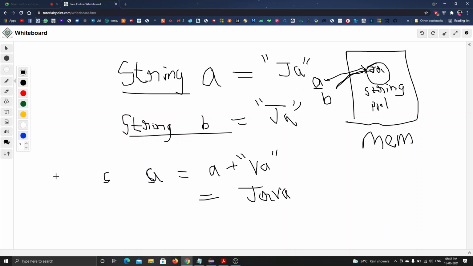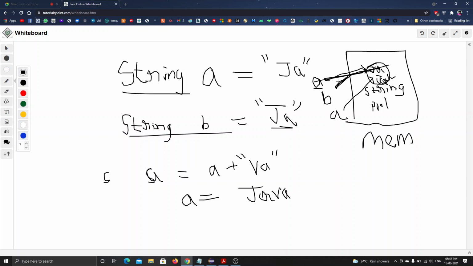Okay, it is a new keyword now, right? This is not there in this string pool. So what happens is now this A is removed and a new A reference is created that's showing Java. Okay, Java is created. But what happens to this B? Because this A is removed, right? The original reference. But B is referring to that original reference, original A. What happens now is there is no value to refer to this Java.